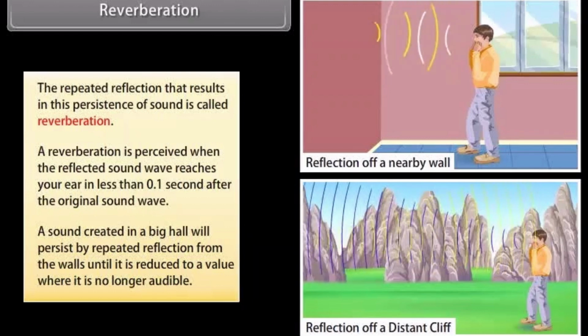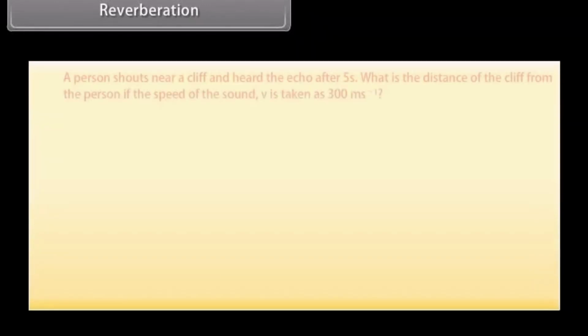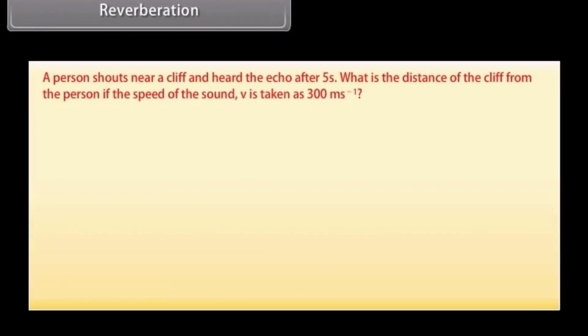Let's now solve a problem. A person shouts near a cliff and hears the echo after 5 seconds. What is the distance of the cliff from the person, if the speed of the sound, v, is taken as 300 meters per second? Given that the speed of sound v is 300 m s^-1.